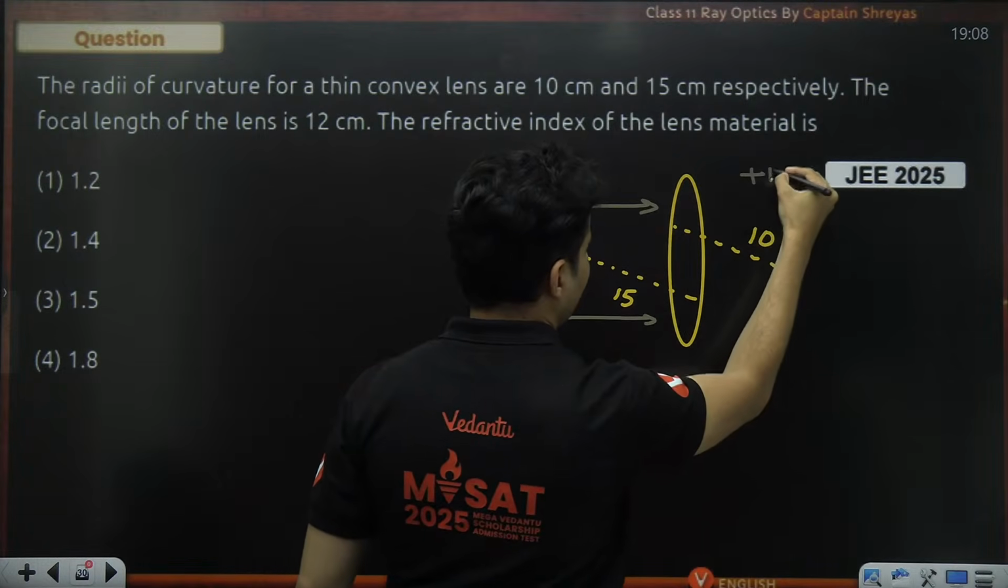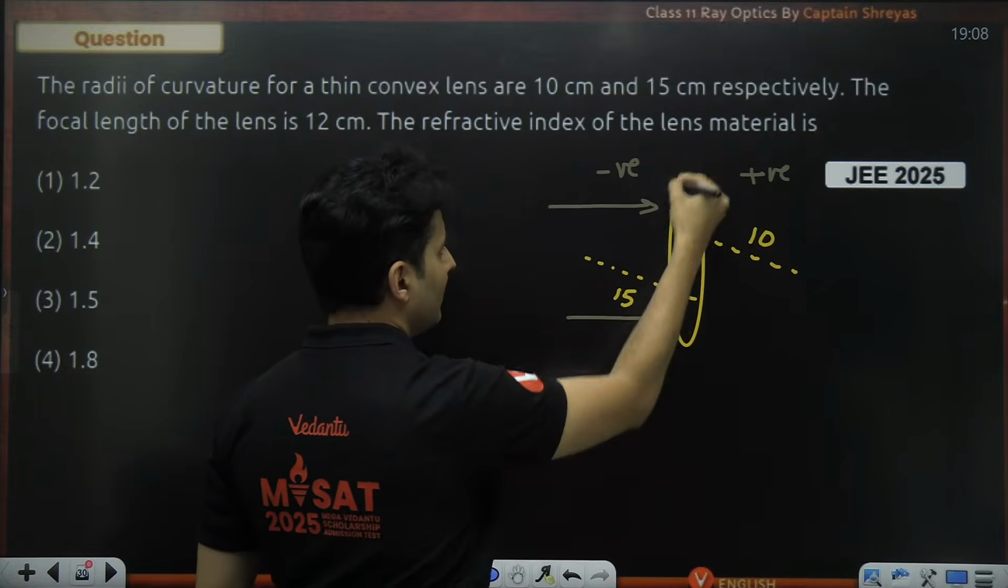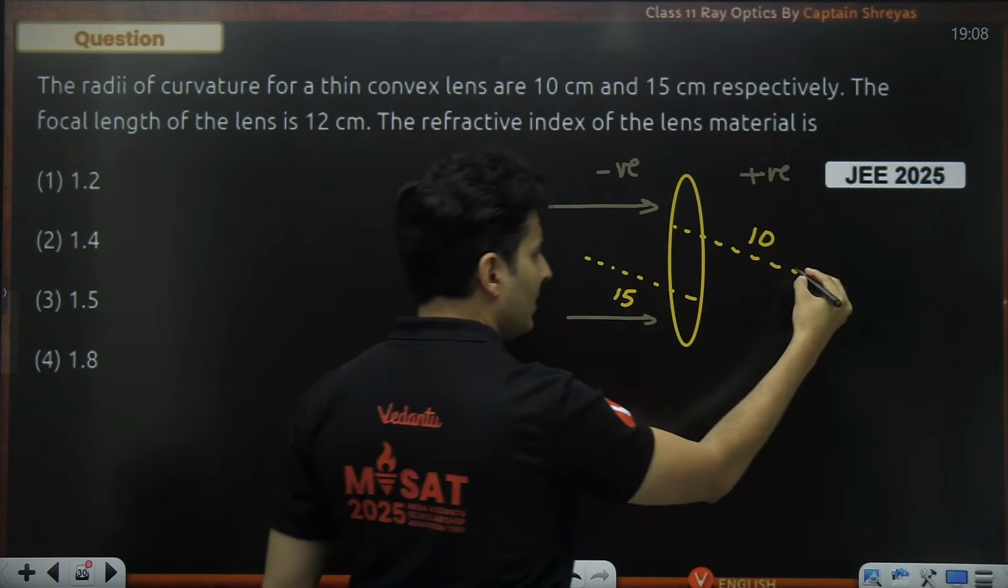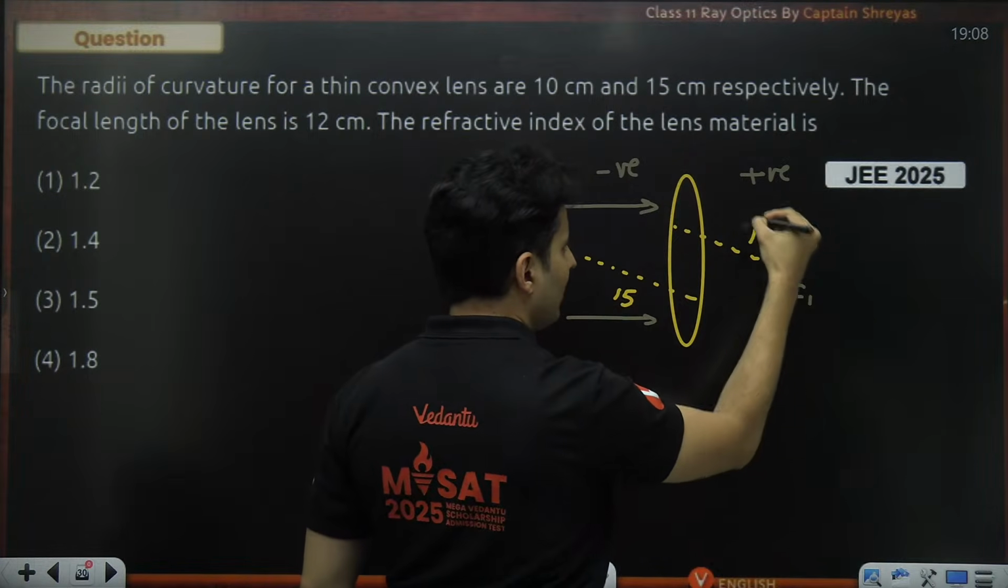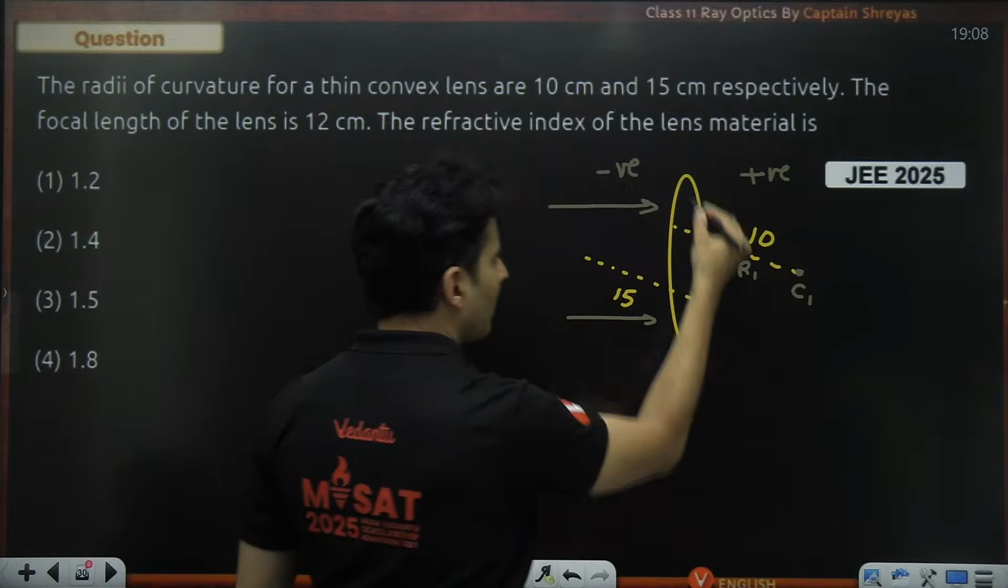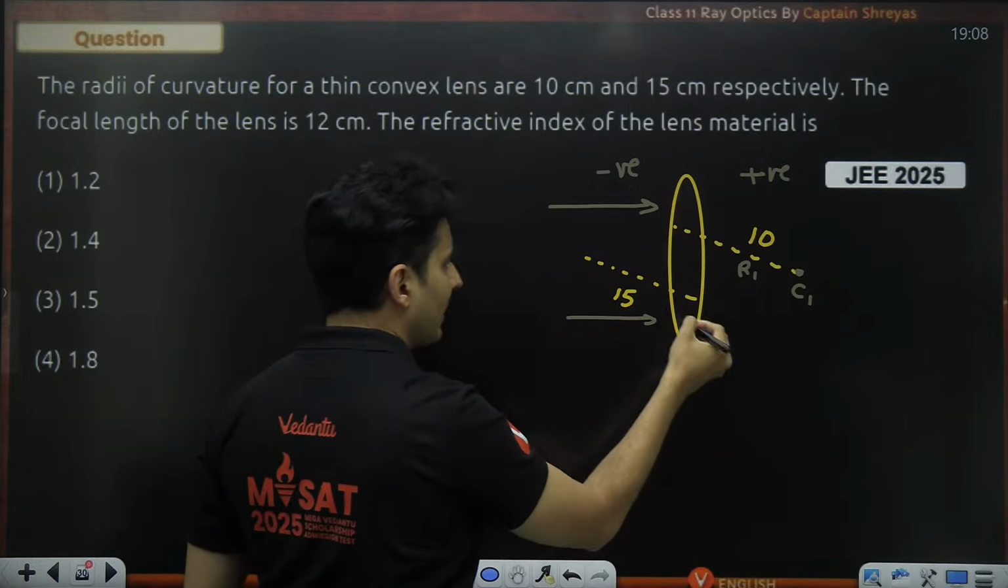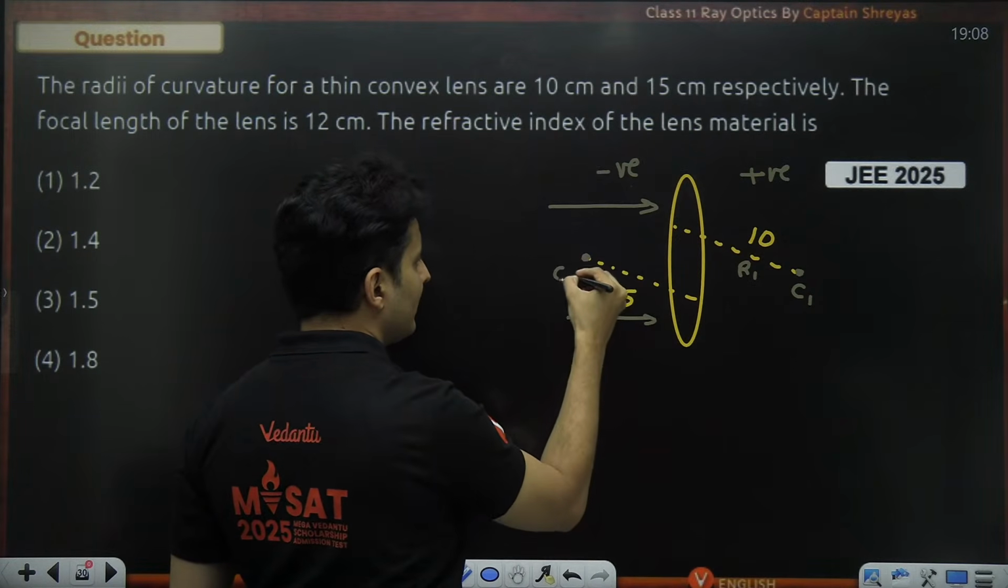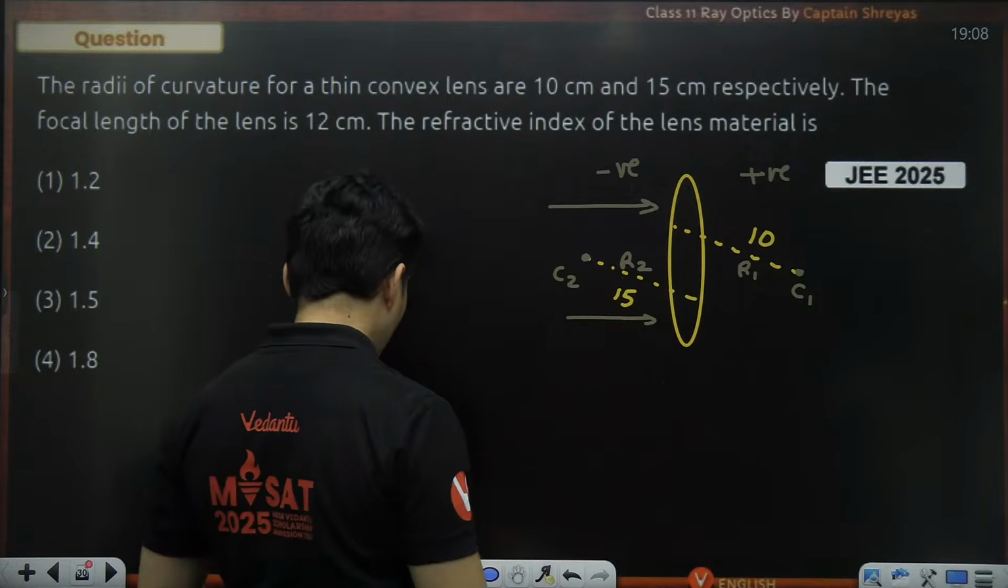So this side is positive, this side is negative. This is the first surface where the light hits. So that center will be C1, and this will be R1. This is the second surface, so this will be C2 and this will be R2.